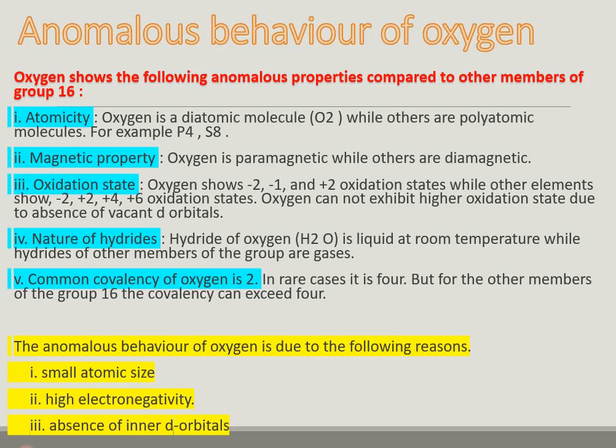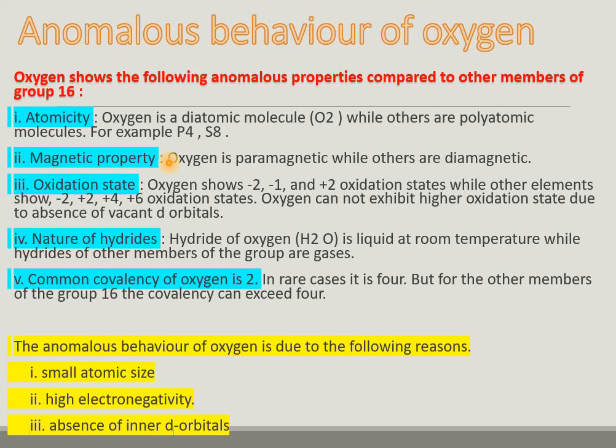Now let's talk about the anomalous behavior of oxygen. Oxygen shows the following anomalous properties. Number one is atomicity. Oxygen is diatomic, and others are polyatomic molecules, like phosphorus having atomicity 4 and sulfur having atomicity 8.